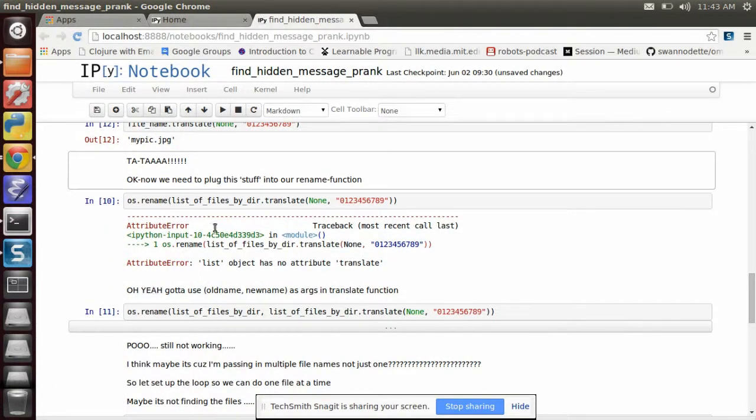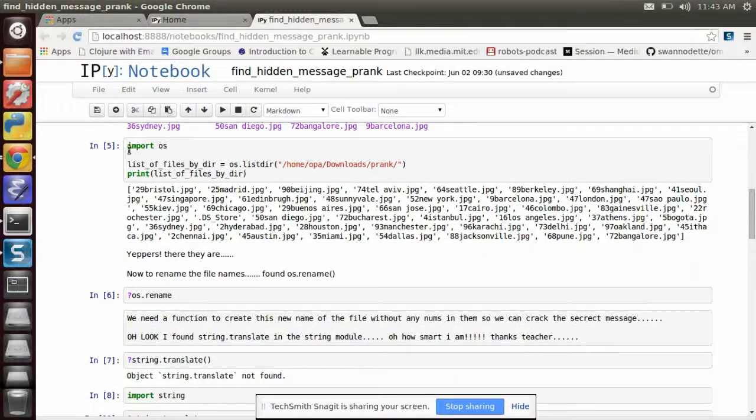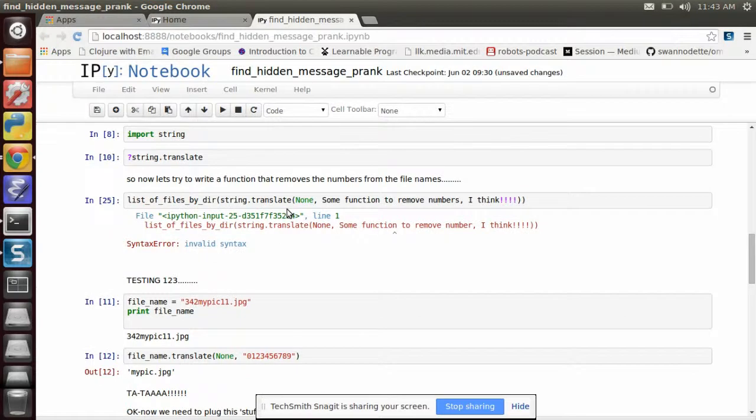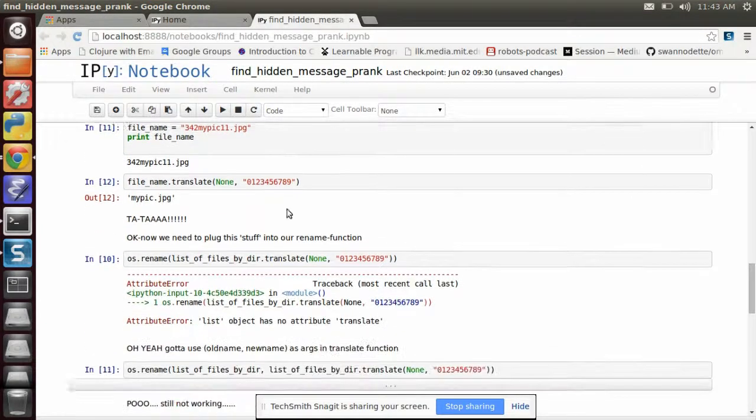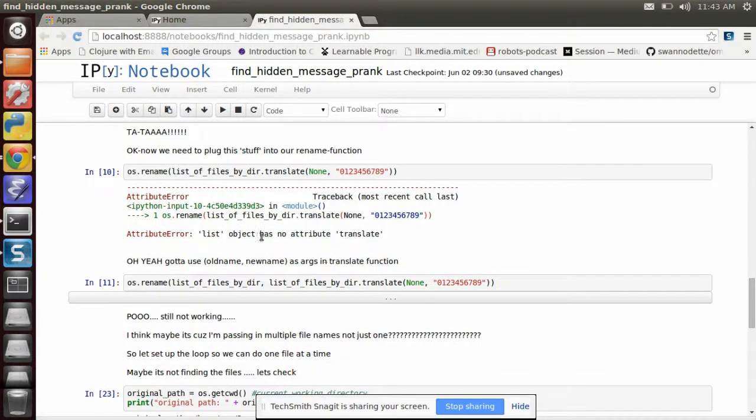So I tried os.rename on list_of_files_by_directory, which is my variable that's holding all the stuff up here. See, list_of_files_by_directory, showing all these files that have numbers in them. So I got that far, and for some reason, I think I have figured it out, it's just throwing this error: list object has no attribute translate.